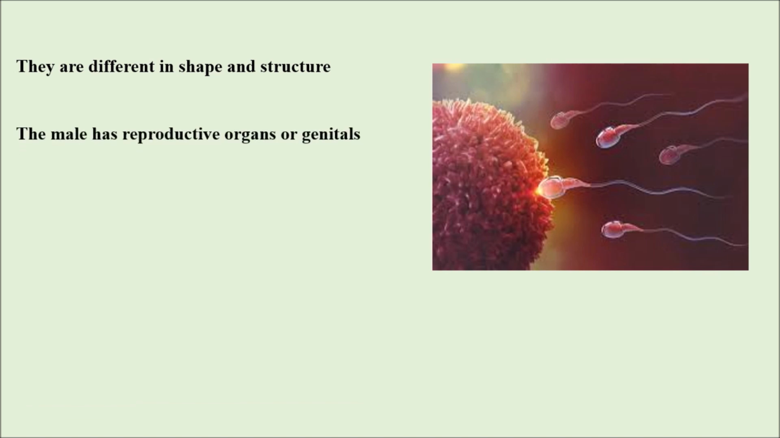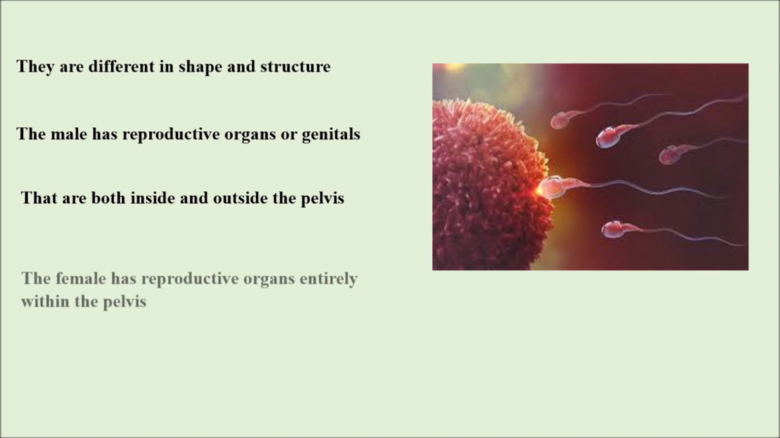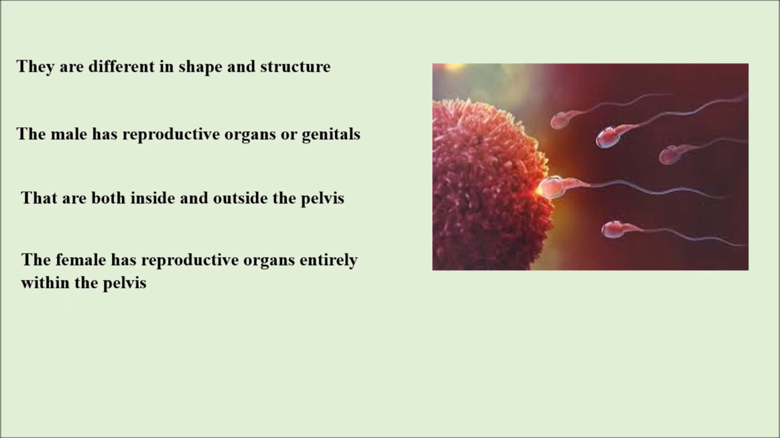The male has reproductive organs or genitals that are both inside and outside the pelvis. So if you observe the male reproductive system, we can see that the reproductive organs or genitals are present on both sides, that is, inside and outside the pelvis. The female has reproductive organs entirely within the pelvis. So the difference we can see is that in the male, some part of the reproductive system is outside the pelvis and some part is inside the pelvis. And coming to the female, the organs are entirely present within the pelvis.